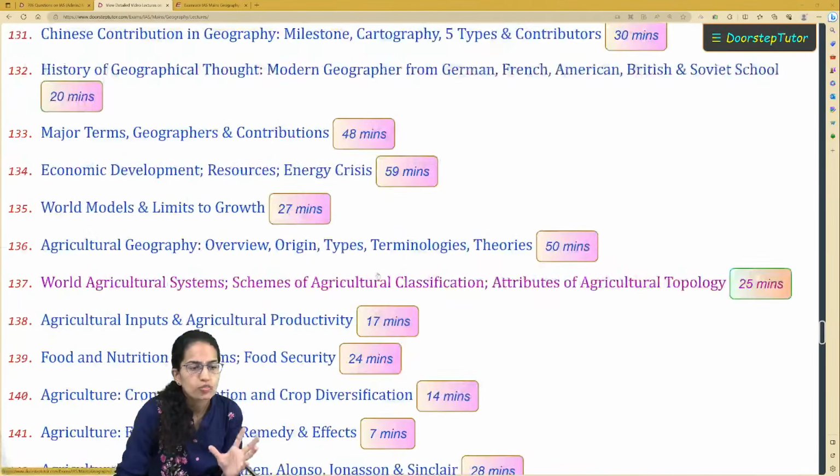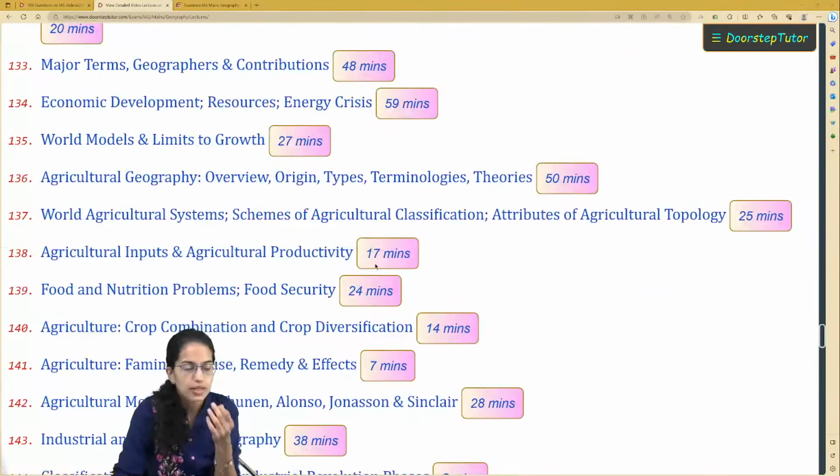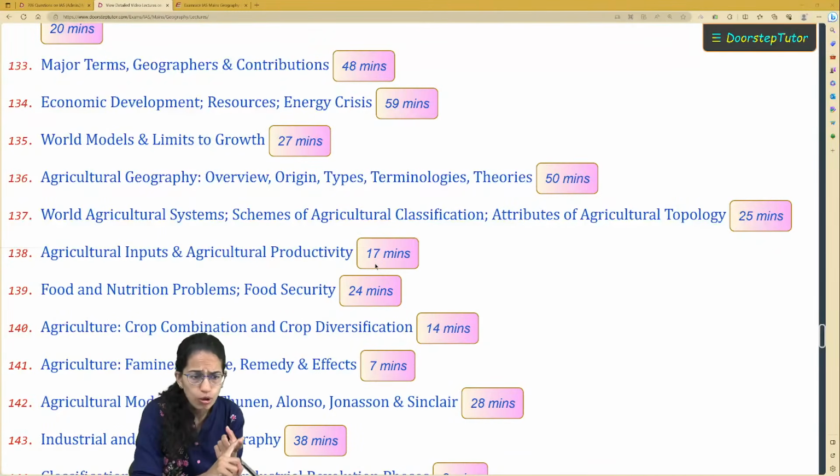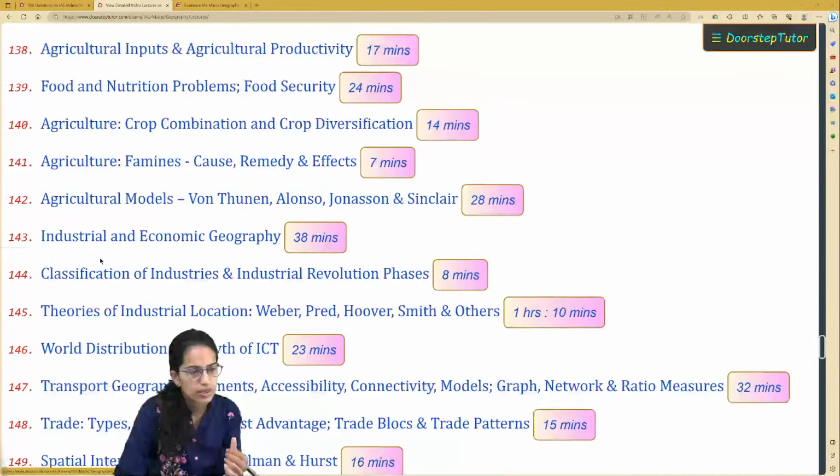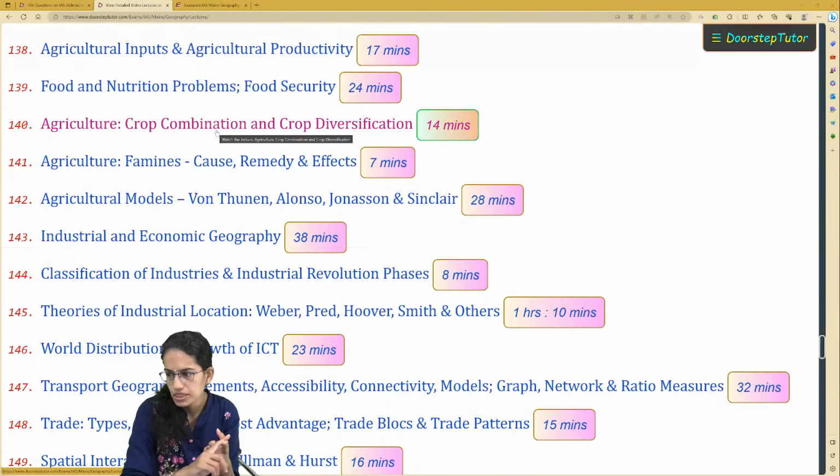We also need to focus on some of the important models related to limits to growth and how that can progress forward. Also focus on food security, issues related to food security, crop combination and diversification. When I say crop combination, Weaver's model of crop combination is an extremely important model, a must to cover. Don't miss it by any chance.